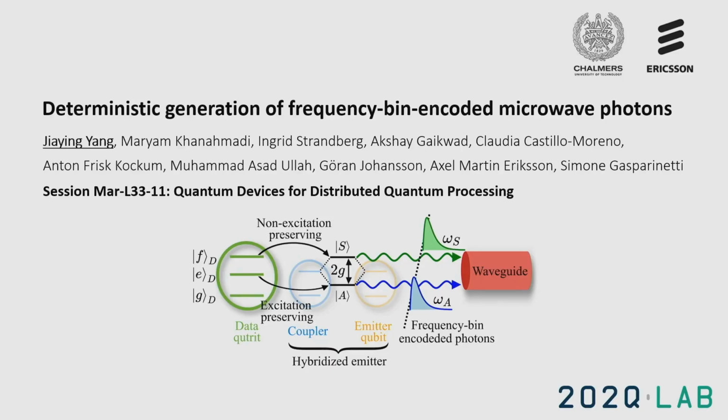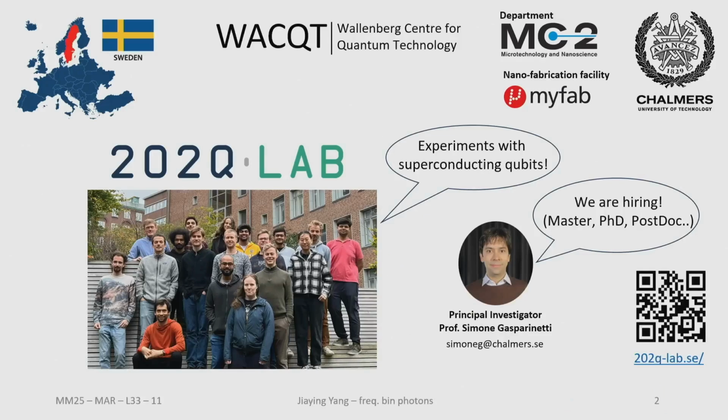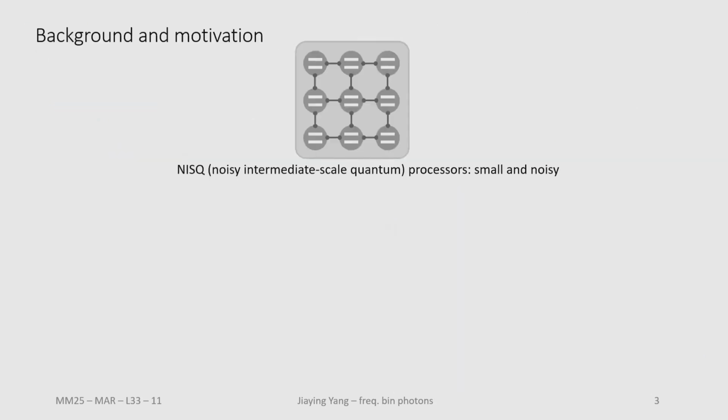Hi, everyone. My name is Jiaying from Chalmers University and Ericsson Research. My topic is about deterministic generation of frequency-bin-encoded microwave photons. This experiment is done in the 22Q Lab in Sweden, under the supervision of Simone and Gasparetti. We work with superconducting qubits and we are hiring. So let's go into the topic.